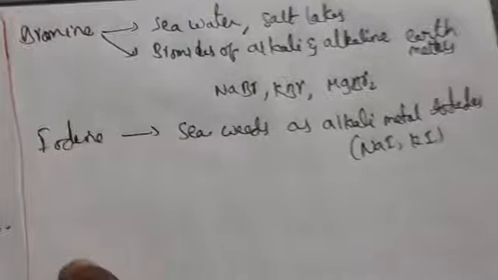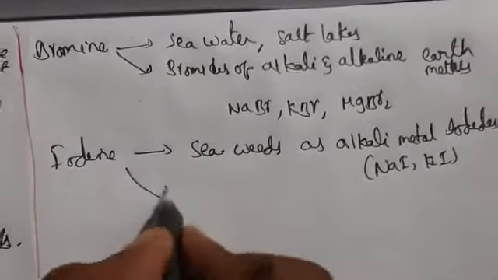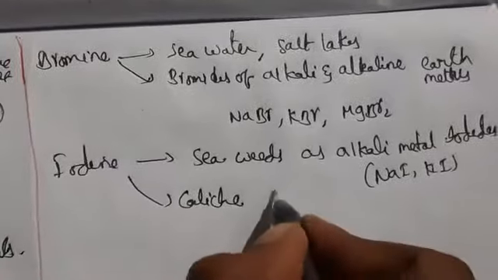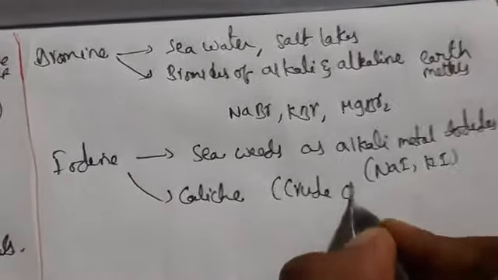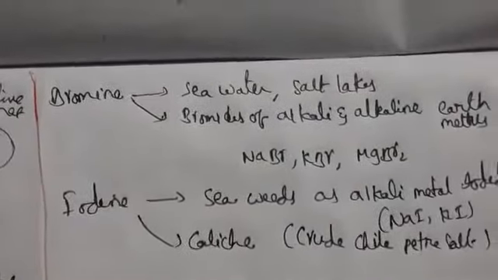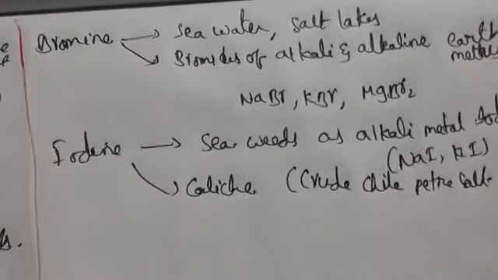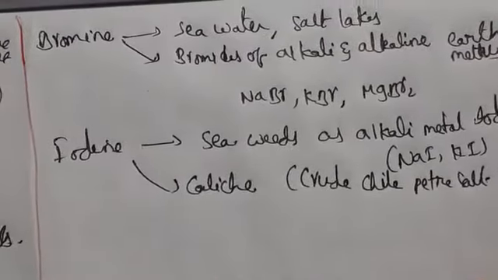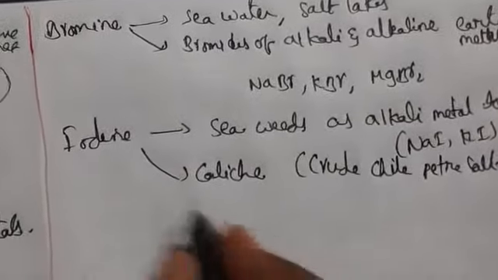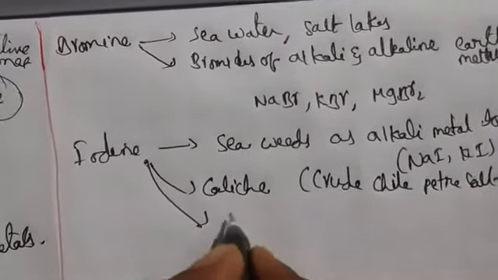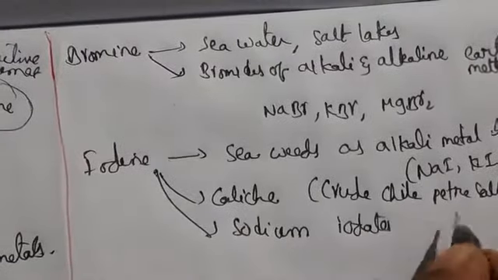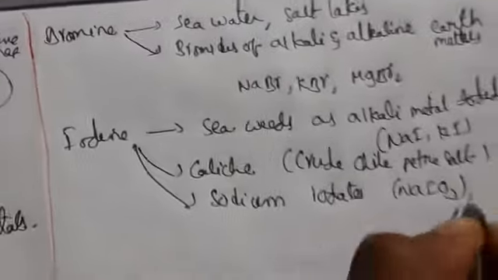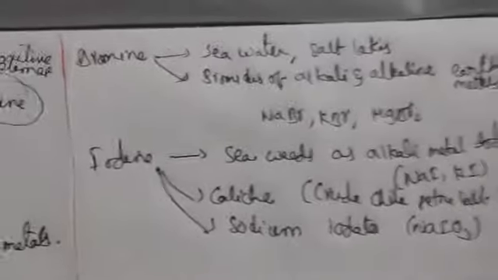It is also found in caliche, the crude saltpeter, which is mainly sodium nitrate containing iodine as sodium iodate, NaIO3. So these are the occurrences generally.